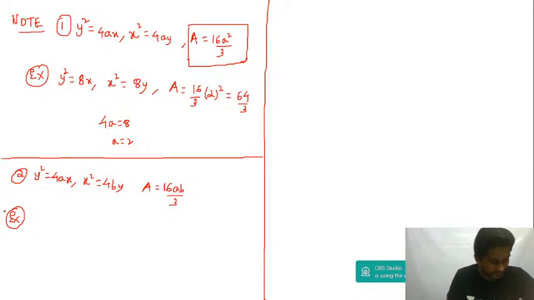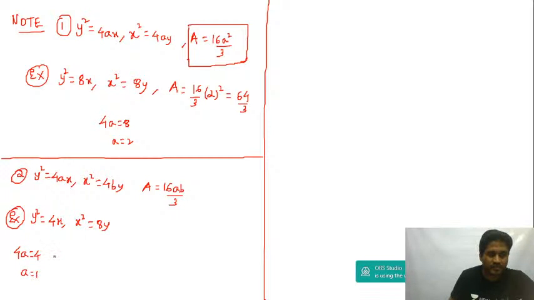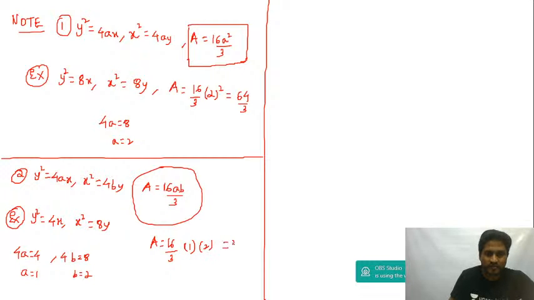Now an example. y square is equal to 4x and x square is equal to 8y. If you compare, you will get 4a is equal to 4, so you get a equal to 1, and then 4b is equal to 8, b is equal to 2. So this is the area. Area is equal to 16ab by 3, so this is equal to 16 upon 3, a is equal to 1, b is equal to 2, so that's equal to 32 by 3. The remaining results I'll give you when I'm using those results.